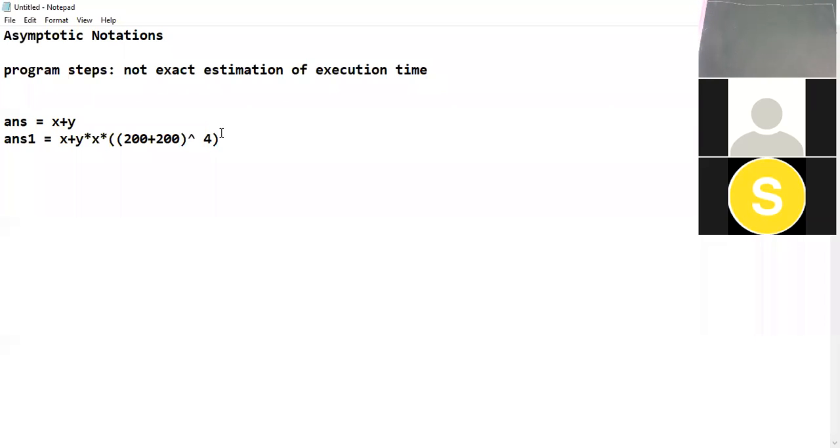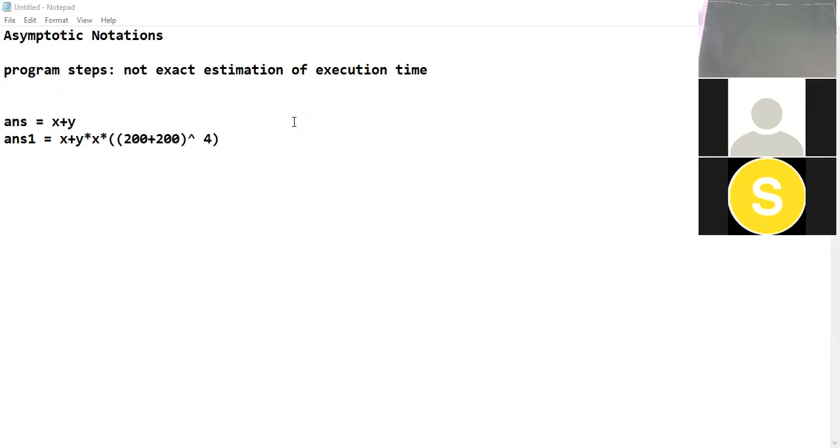But do you think that both the statements will require same amount of time for execution? Will both these statements require same amount of time for execution? What do you think? Yes, no? Yes, Unnati, Aditya, and Karan. Yes, others, are you able to understand?